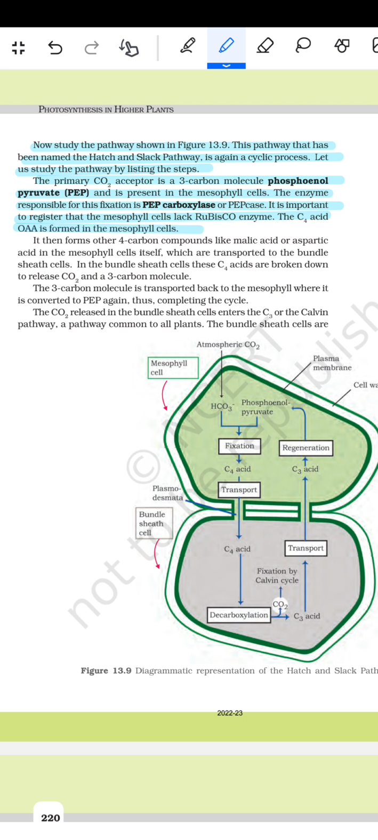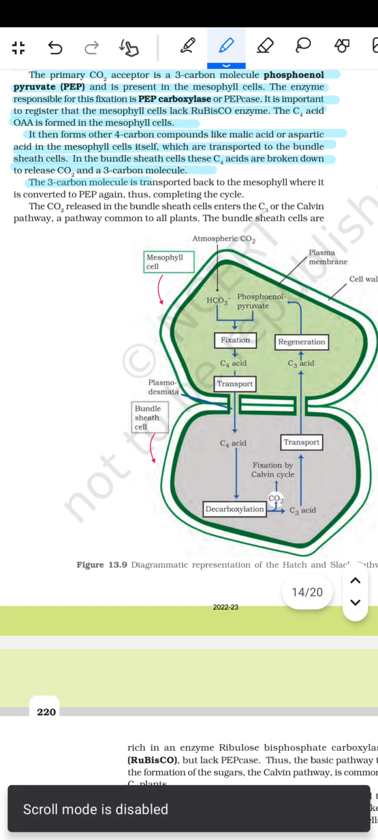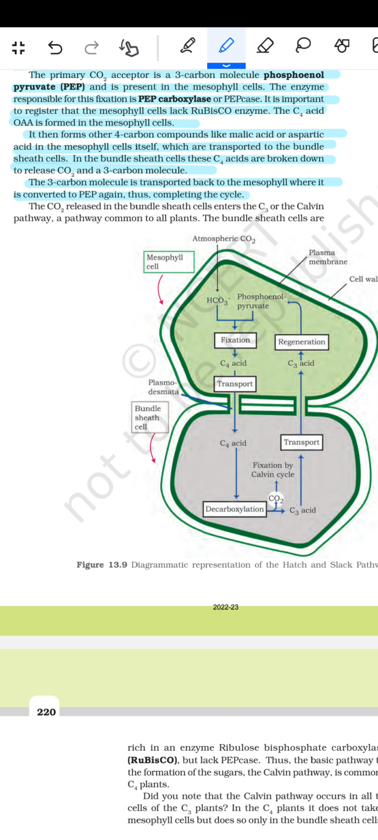It is important to register that the mesophyll cells lack the RuBisCO enzyme. The C4 acid OAA is formed in the mesophyll cells. It then forms other 4-carbon compounds like malic acid or aspartic acid भी कहता है NCERT in the mesophyll cells itself, which are transported to the bundle sheath cells. In the bundle sheath cells, these C4 acids are broken down to release CO2 and a 3-carbon molecule. फिर कहता है the 3-carbon molecule is transported back to the mesophyll cell where it is converted to the PEP again, thus completing the cycle.